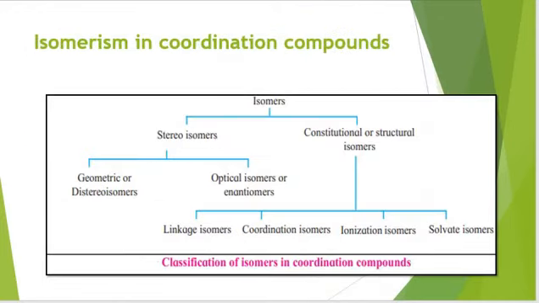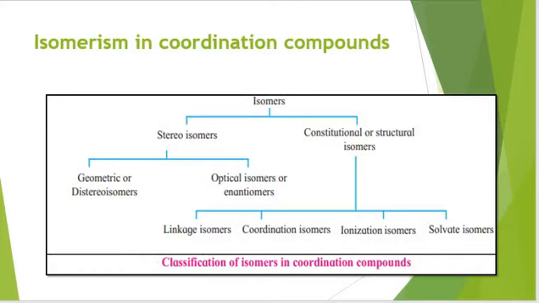Now isomerism. Isomerism in coordination compounds. One of the interesting aspects of coordination chemistry is that they show isomerism. They have isomers. Isomers are different compounds that have the same molecular formula, but they have different chemical reactivities and different physical properties, like different color, different solubility, and different melting points also.